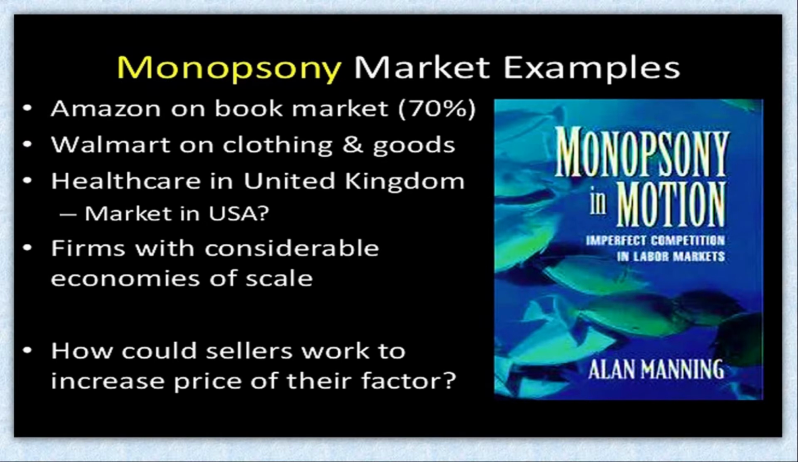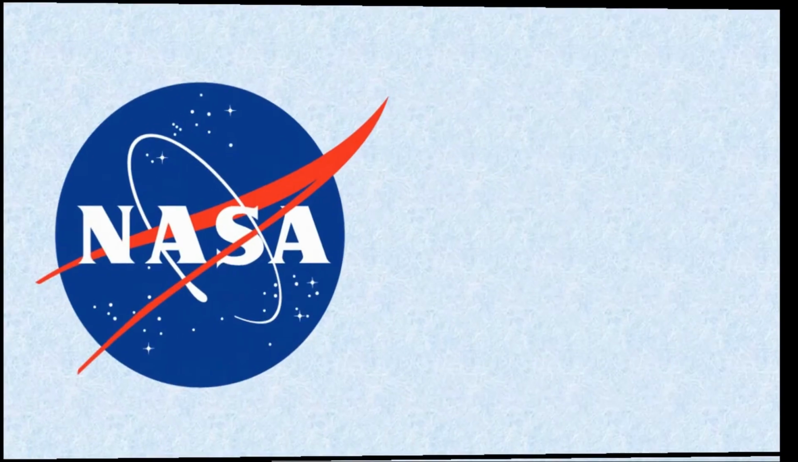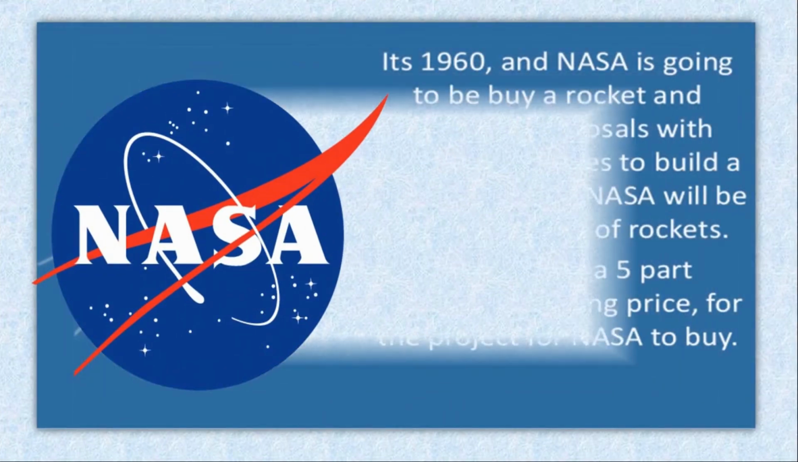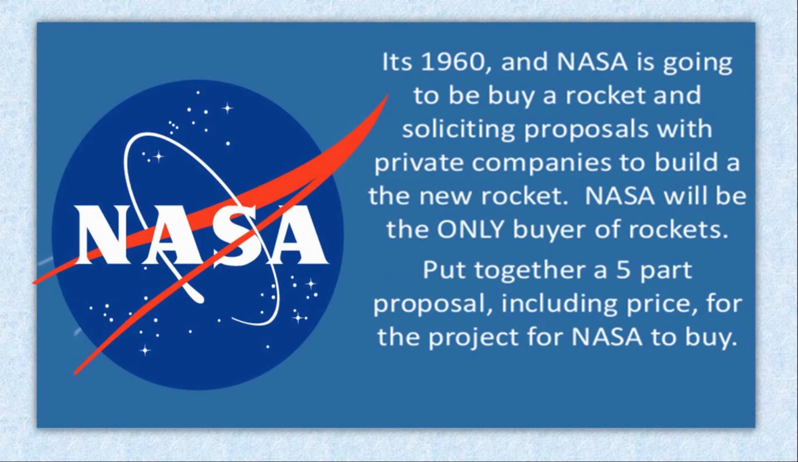Do you know NASA is also a monopsony buyer? In 1960, NASA was going to buy a rocket and was soliciting proposals from private companies to build a new rocket. NASA would be the only buyer of rockets. Companies put together a 5-part proposal including price for the project for NASA to buy.